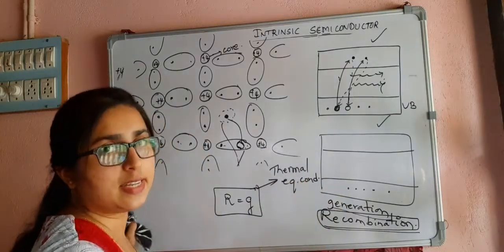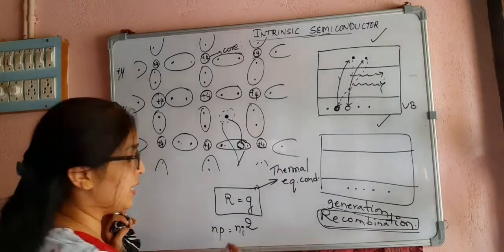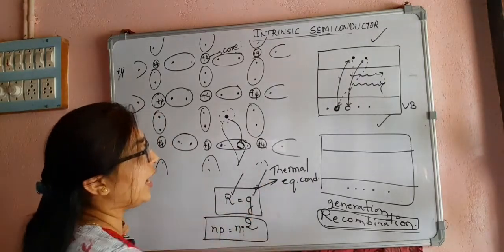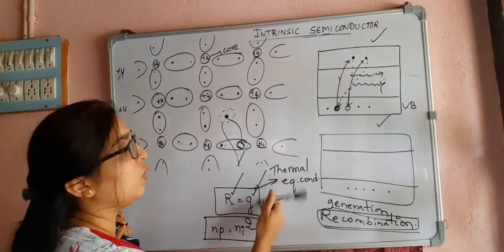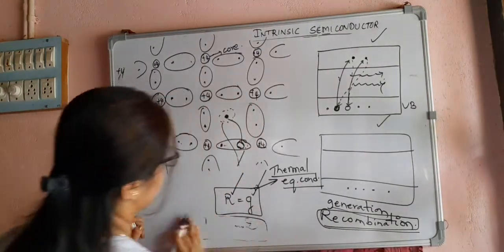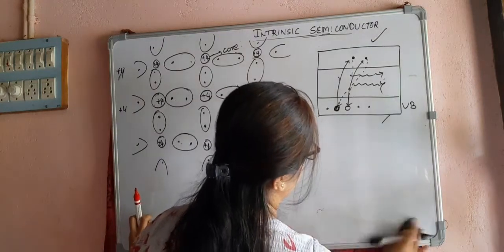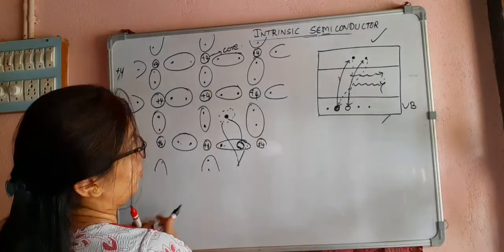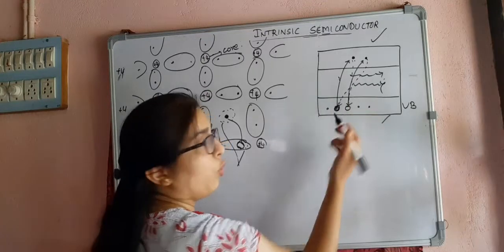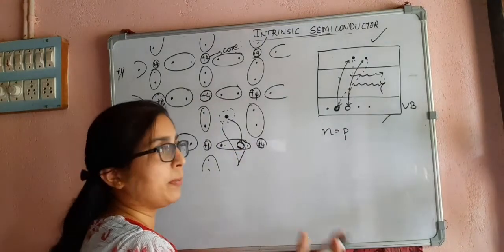To keep both the densities constant, you know np is equal to ni square in an intrinsic semiconductor. So I can say the generation rate and the recombination rate will be equal under the thermal equilibrium condition. If two free electrons are generated, that means two holes are created. That's why n is equal to p in the case of an intrinsic semiconductor.